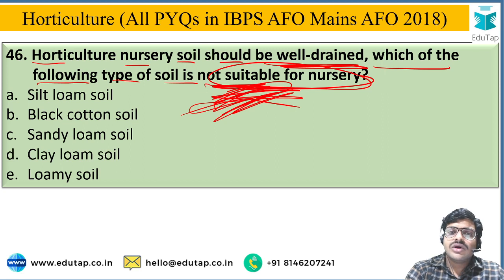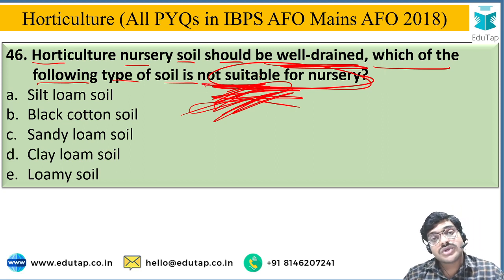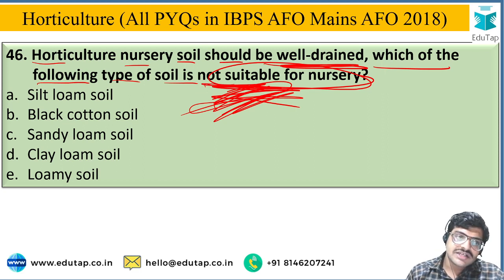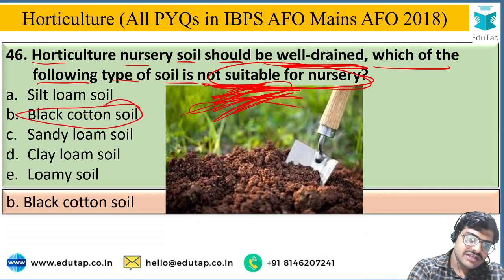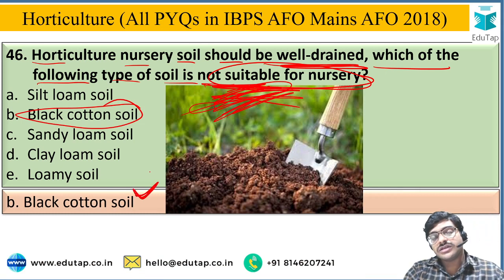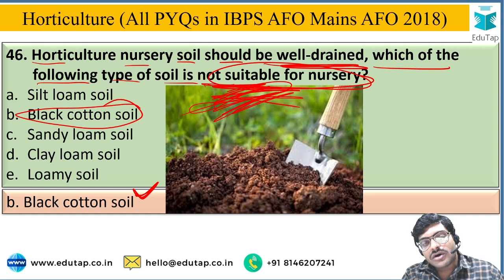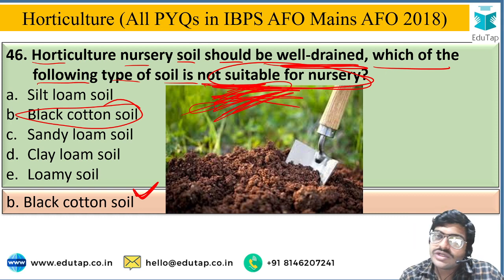So you have to identify the soil type which is not suitable for nursery cultivation, and the options are silt loam soil, black cotton soil, sandy loam soil, clay loamy soil, loamy soil. The correct answer is black cotton soil, meaning option B is the correct option. Black cotton soil, or regur soil, is not suitable for nursery cultivation. What is the reason behind it?